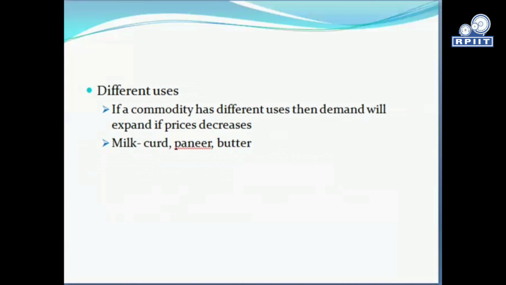It can be used for curd, paneer, butter, or drinking directly. So the demand for a commodity which has different uses will expand if the price of that commodity decreases.